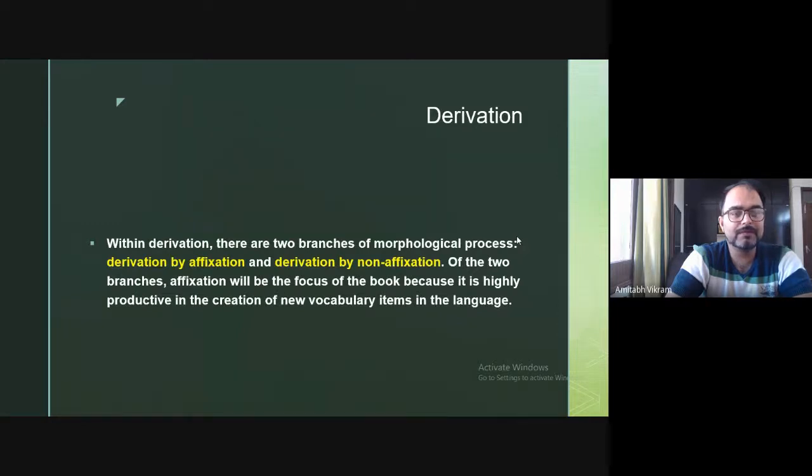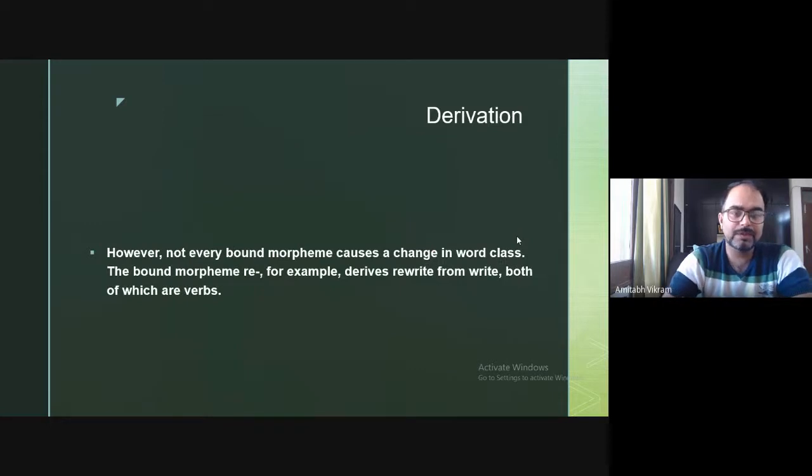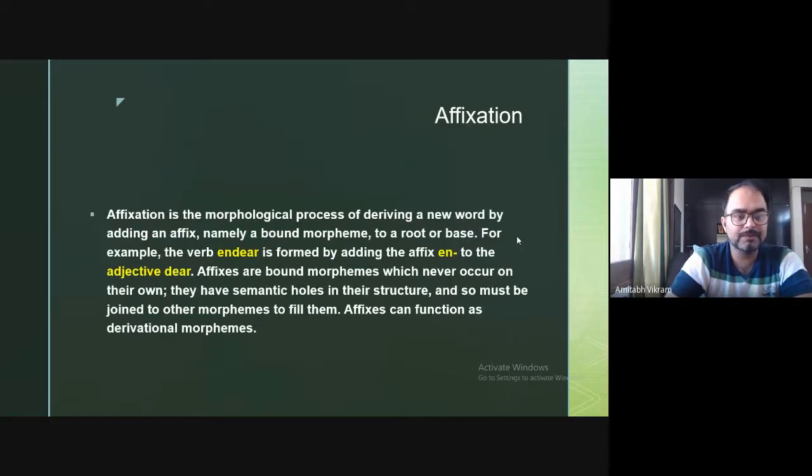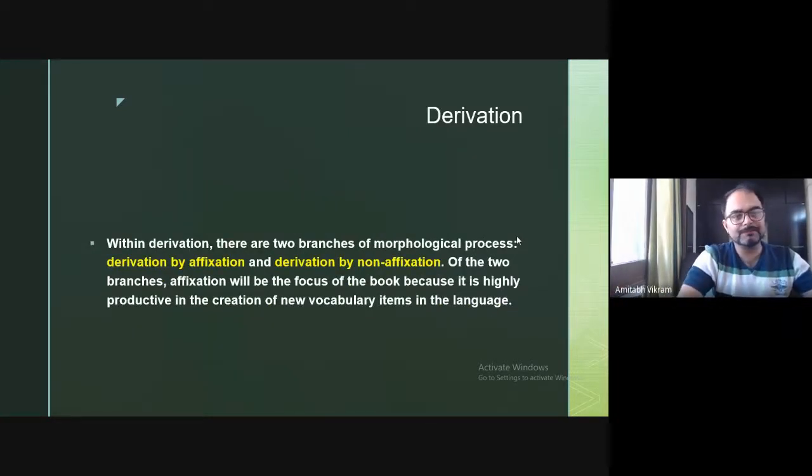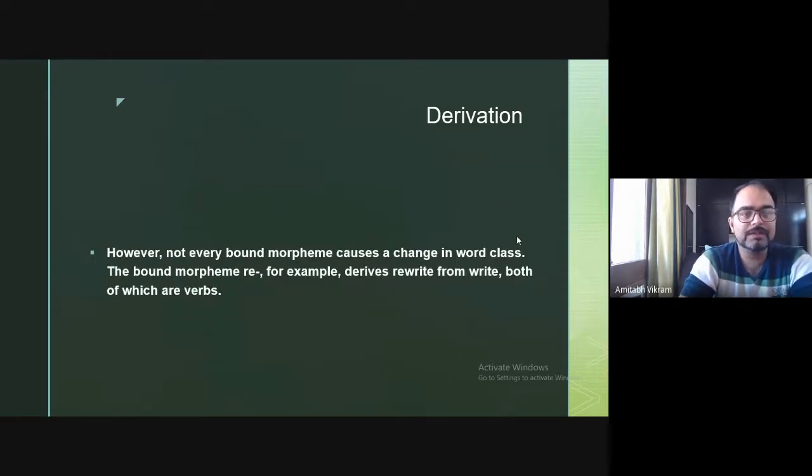And we have seen how we can do a derivation through prefixing, and through suffixing we can do derivation. Now we will proceed further. So when it comes to derivation, again there are two morphological processes that we have.